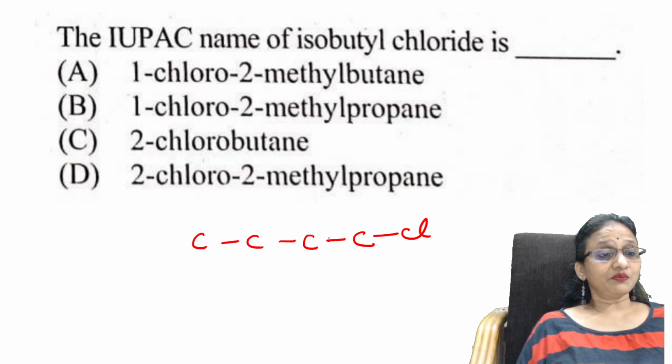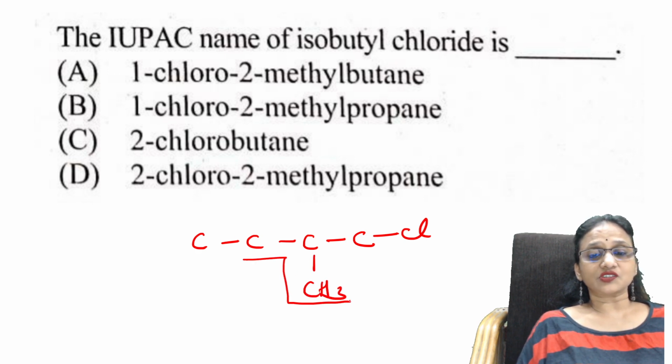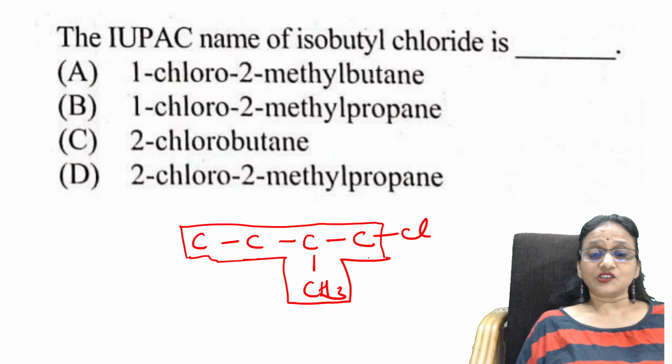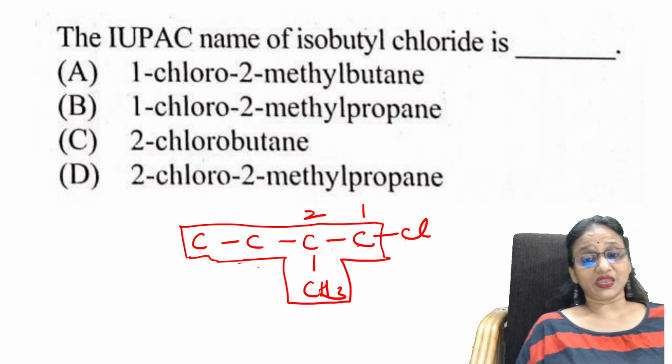Important thing. This is your iso group. See here. This is your iso group which is there. So isobutyl I have written. Methyl, perfect. So what is it? 1 chloro, 2 methyl propane.